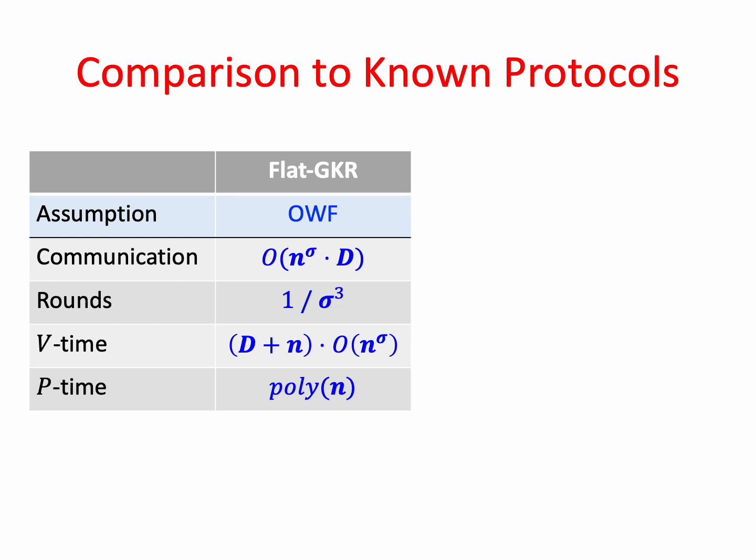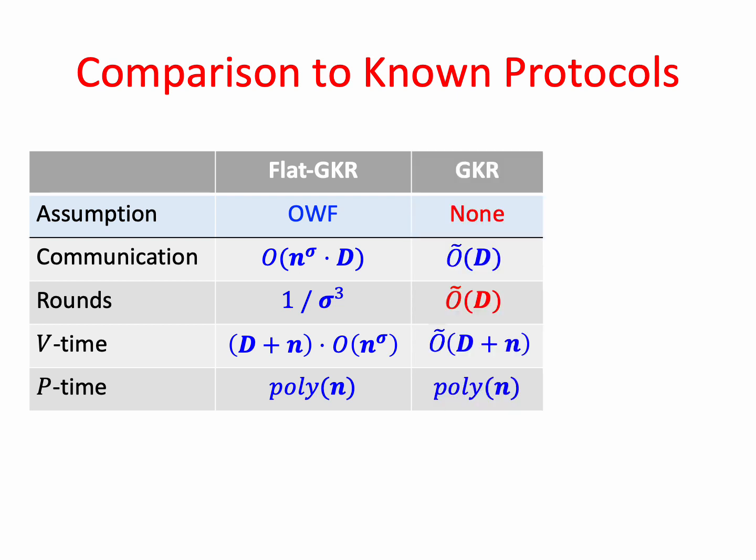So we start by comparing this result to known protocols. The first column is just flat GKR from the previous slide. I copied it here as is. And the first protocol that we want to compare with the flat GKR is, as expected, GKR. GKR is an interactive proof, a work of Goldwasser, Kalai, and Rothblum from 2008. And GKR achieves the following parameters.